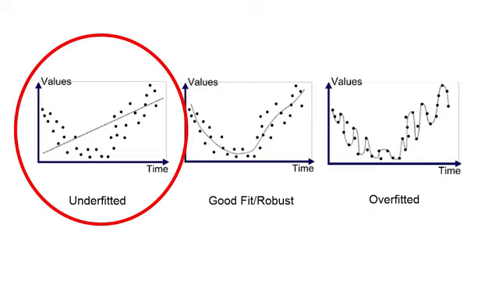Underfitting occurs when a machine learning model is too simple to capture the important patterns in the data, resulting in poor performance on both training and test data. Like using a straight line to model clearly curved data, an underfitted model makes oversimplified assumptions about the underlying patterns. This typically happens when a model has high bias, for example, using a linear model to capture relationships that are clearly nonlinear.